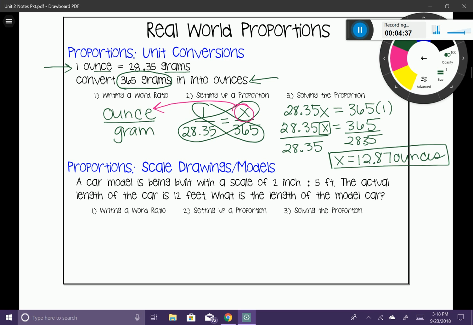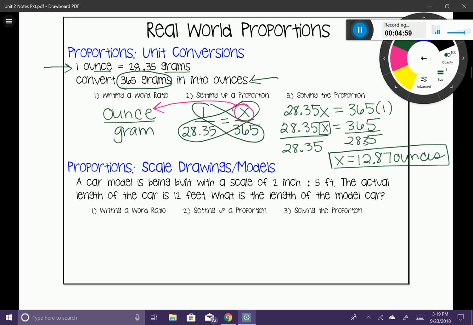A car model is being built with a scale of 2 inches to 5 feet. Now, what that means is for every 2 inches on the model car, that represents 5 feet on the actual car. So continuing on, the actual length of the car is 12 feet. What is the length of the model car?